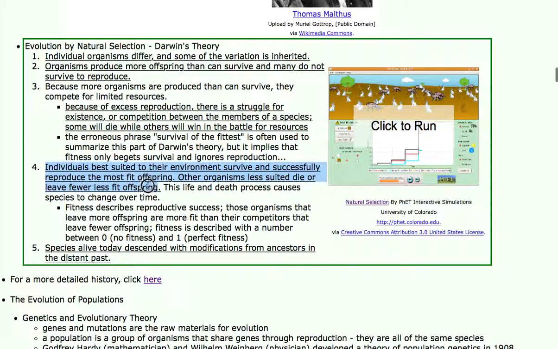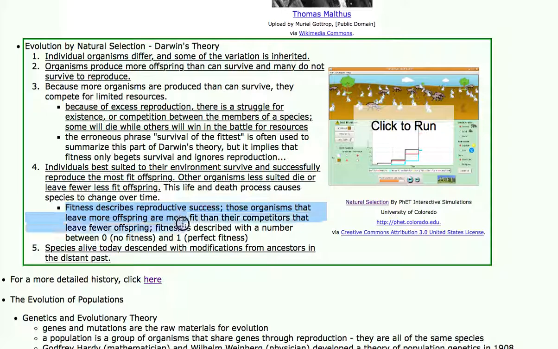Most critical to the theory is statement 4. Individuals best suited to their environment survive and successfully reproduce the most fit offspring. Other organisms less suited die or leave fewer, less fit offspring. What that means is that over time, because some organisms are getting killed and others are surviving, the survivors are contributing to the features of the future. And the ones that died, those features are lost. So that's why over time, populations change. It's because there's differential survival and reproduction. So this life and death process causes species to change over time.